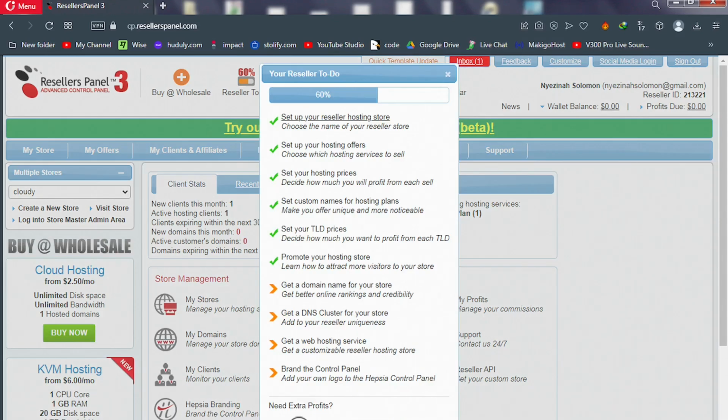This displays a list of tasks you need to take step by step in order to get your store up and running. Make sure you have a 60% score here.